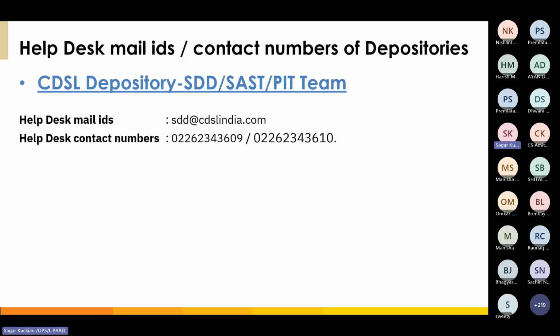For CDSL, we have a dedicated mailbox, that is sgd@cdslindia.com. Issuers who have appointed CDSL as a designated depository can write to us on this email ID, and below are the contact numbers as well. If you have any issues regarding trading window closure and PIT data, you can contact on these numbers.